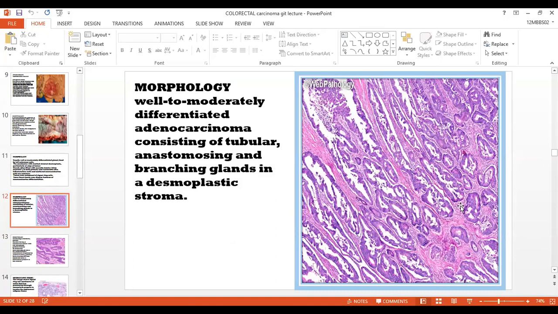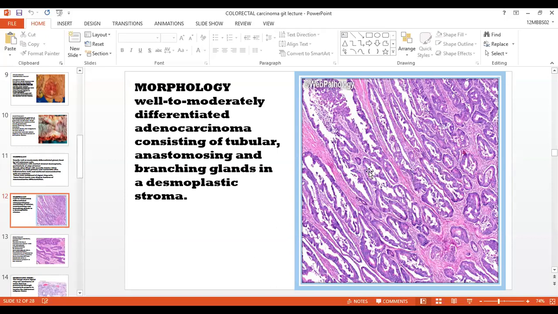You can see a lot of tubular glands, and you also notice these glands are connected. This one is a well to moderately differentiated adenocarcinoma, which consists of tubular, anastomosing and branching glands in a desmoplastic stroma. Stroma is desmoplastic.